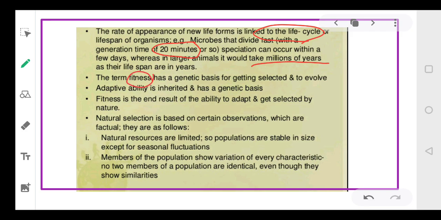The term fitness is related with the genetics. How organism is perfectly fit to the environment. वो कितने अच्छे से अपने आप को environment से adapt कर लेता है, और ये हमारी ability to adapt जो है ये हमारे genes में होती है कि हम कितने अच्छे से environment को adapt कर सकते हैं. Okay, and this adaptive ability is inherited. Okay everyone, adaptive ability is inherited.